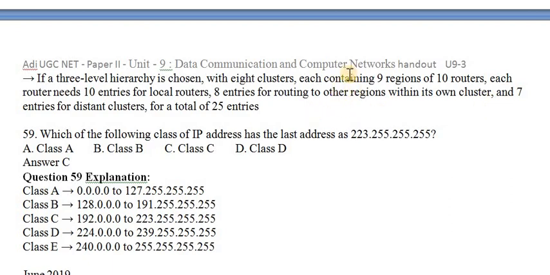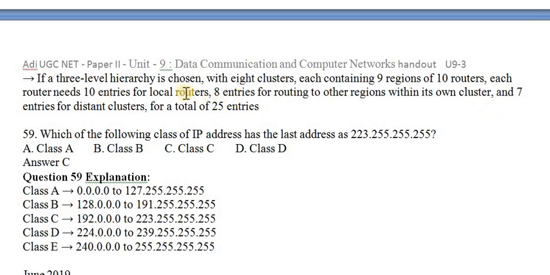Okay, so these are the information, but each region having 10 routers, which means there is no local router and far away router distinction within these 10 routers. So totally 10 entries for the number of routers in each region.